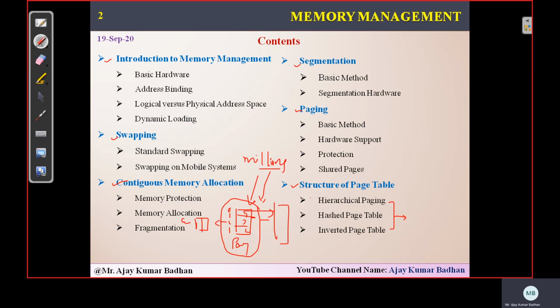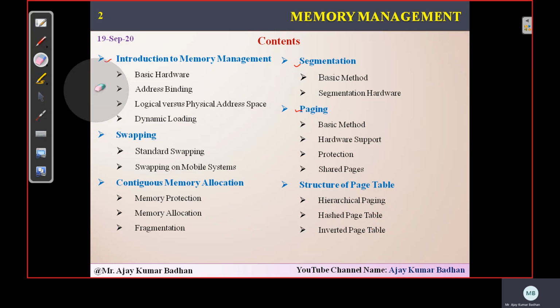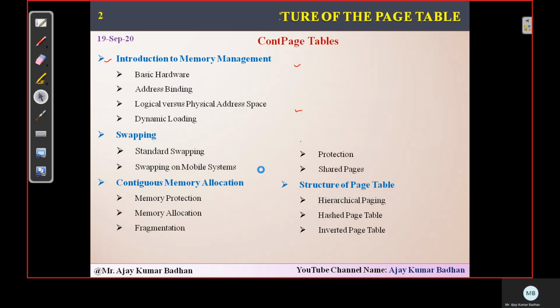To overcome that, we use this kind of structuring so that we can reduce the number of entries in the page table. For that, we have these types of page tables: hierarchical paging, hashed and inverted. Each is like an improvement over the other. Hierarchical paging might have some drawbacks, and to overcome that, the hash page table and inverted page table are much better. So without wasting time, let's dive into this topic.